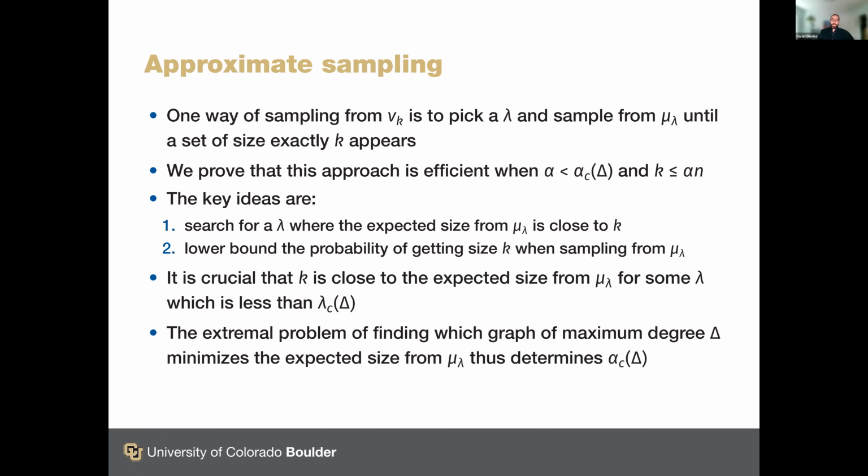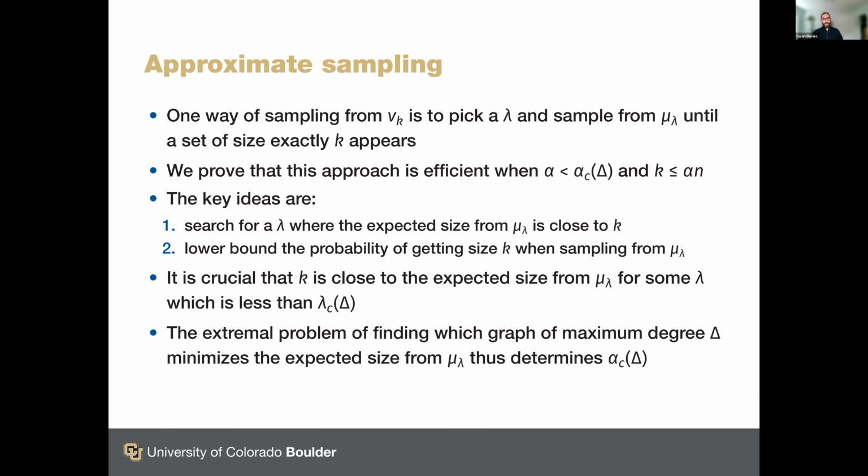What's also important is that the lambda value that you find, which results in an expectation close to k, needs to be subcritical, because the way this sketch works is that we are sampling from the hardcore model until we get a set of the right size, and we need to do this efficiently. So to do that, we're going to use the approximate samplers for the hardcore model, which exist from several different results. And they won't work if the lambda is supercritical.